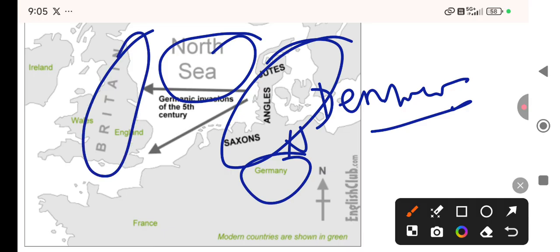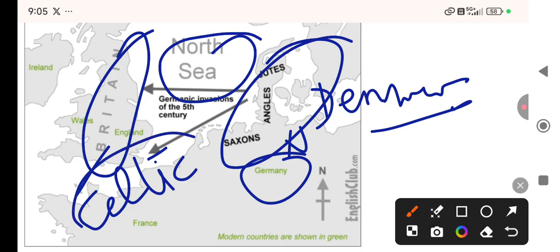When they attacked, the local people, the inhabitants of Britain, spoke Celtic, and these people were poor and innocent.